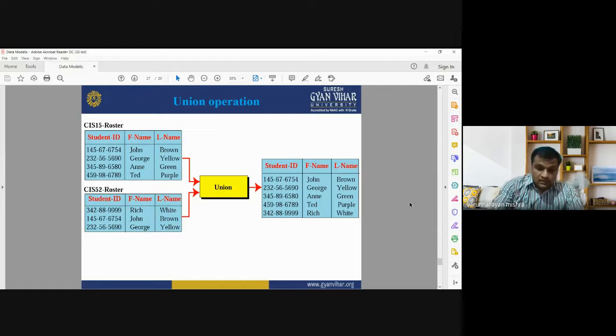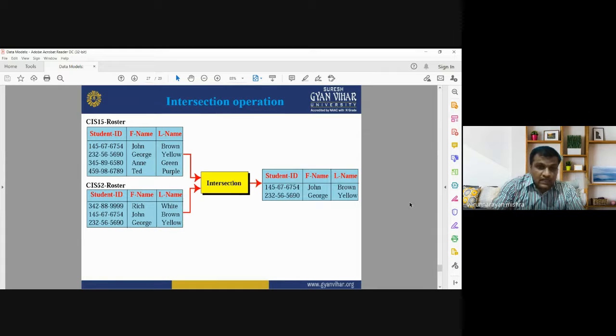And now moving to the next slide. Intersection operation is used to intersect between two tables. If you want to select only specific information, we need to apply the intersection operation. Intersection operation is a binary operation. It works on two different tables.